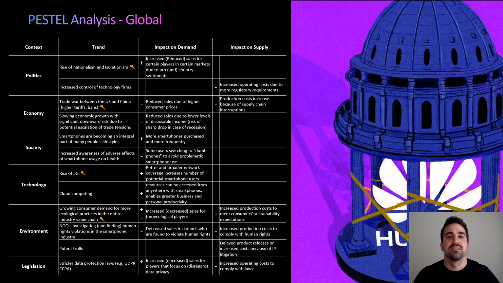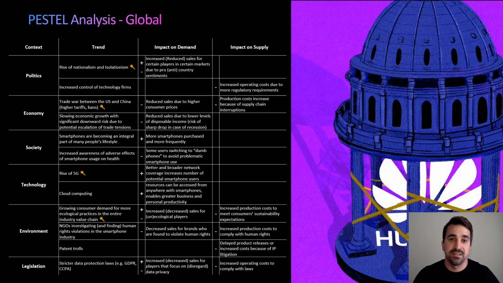The third trend is the rise of 5G. This new technology will lead to better and broader network coverage across the world, and thus increases the number of potential smartphone users, which in turn leads to more demand for smartphones.